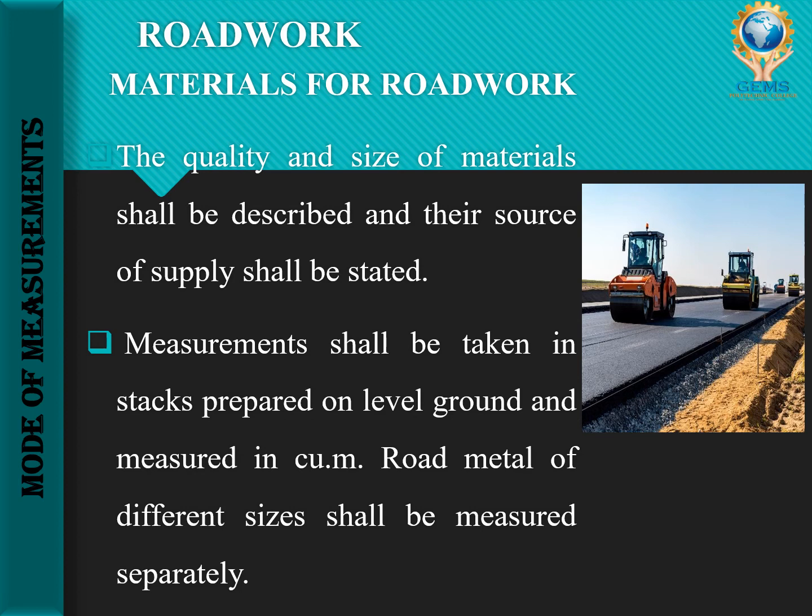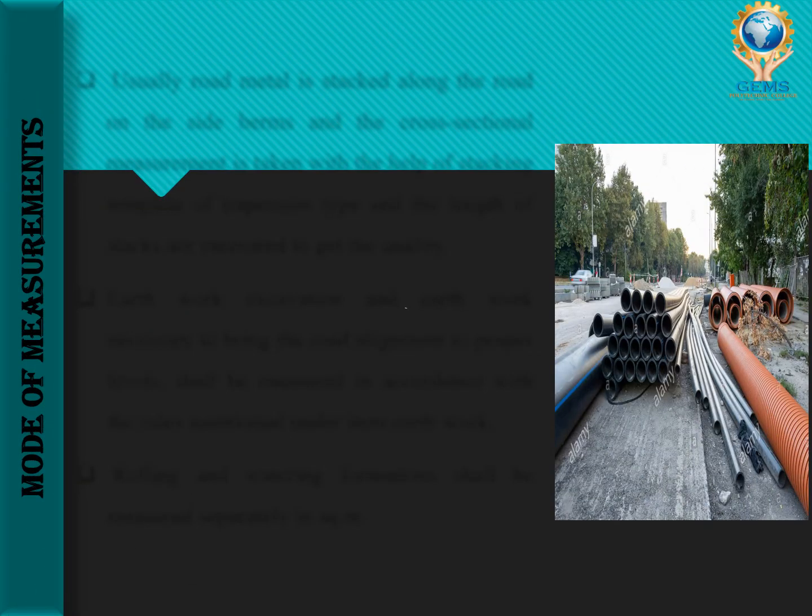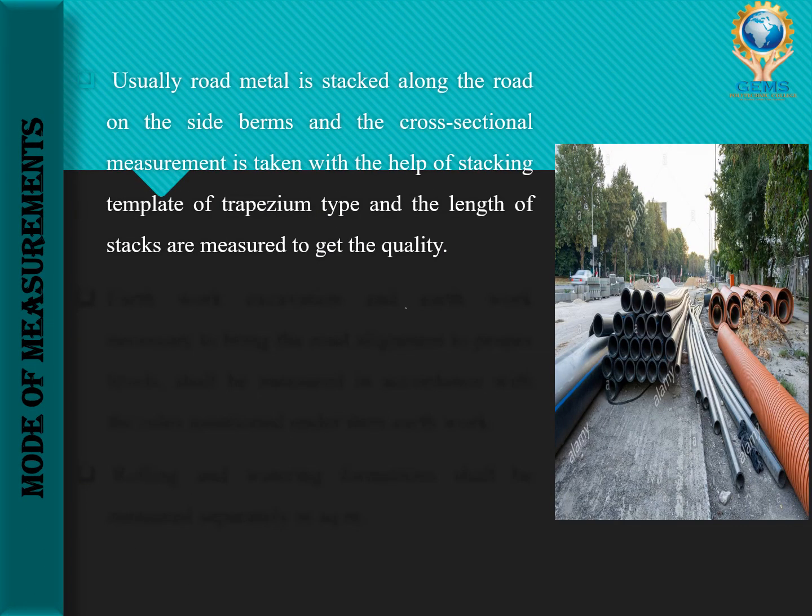In road work we have many layers, right? So measurement shall be taken one over the other, on level ground, and it will be measured in cubic meter. Then road metal of different sizes will be measured separately. Okay, so in the road, what is the next point?